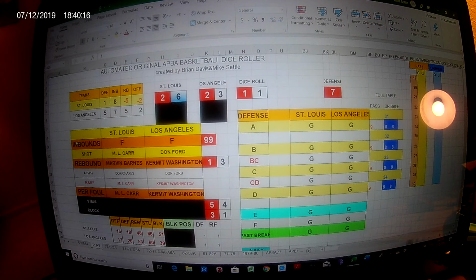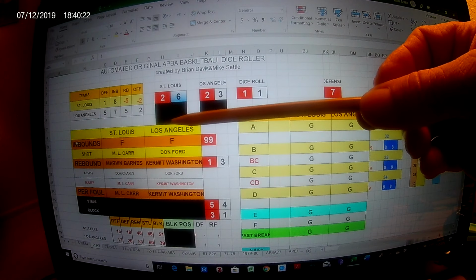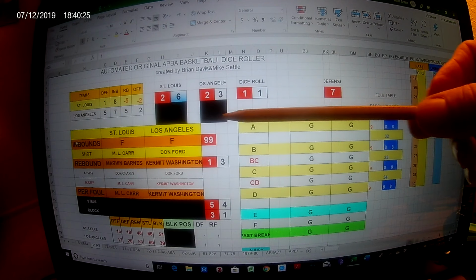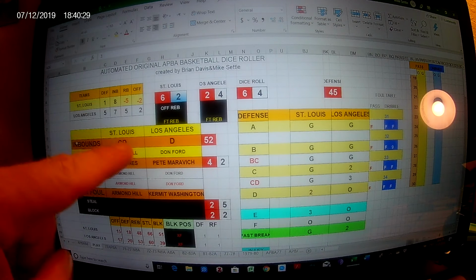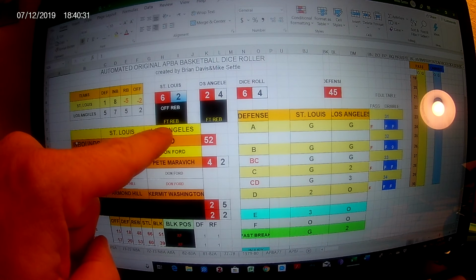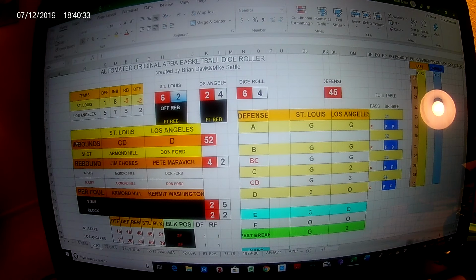It's tougher to get because it's tougher to get rebounds off foul shots, right? Otherwise, if free throw rebound doesn't come up here when I roll the dice or hit F9, then the Lakers get it. Oh, it's not in red, it's in yellow. Free throw rebound did come up.